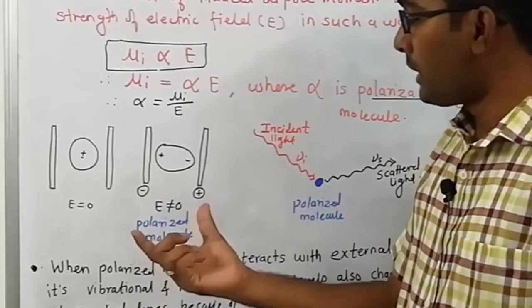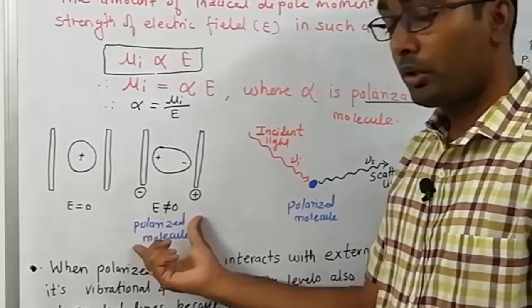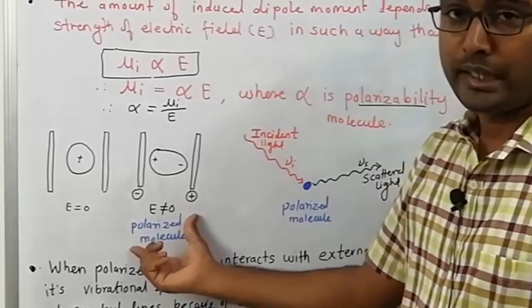This distortion is known as the polarization of the molecule, and the molecule is called the polarized molecule. Now this polarized molecule is subject to external radiation.